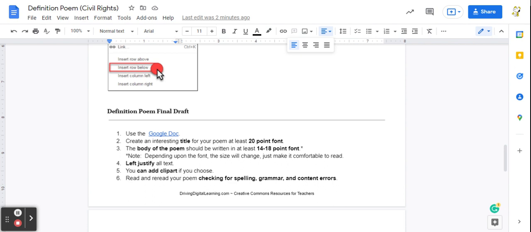You are allowed to use clip art, but make sure when you choose the clip art that it is relating to your poem. Random clip art does not provide the same message when you're talking about something different. So choose your clip art wisely. Make sure it is not offensive and could not be perceived as offensive. And lastly, make sure that you check over your spelling, grammar, and content area because you will be graded on those items.